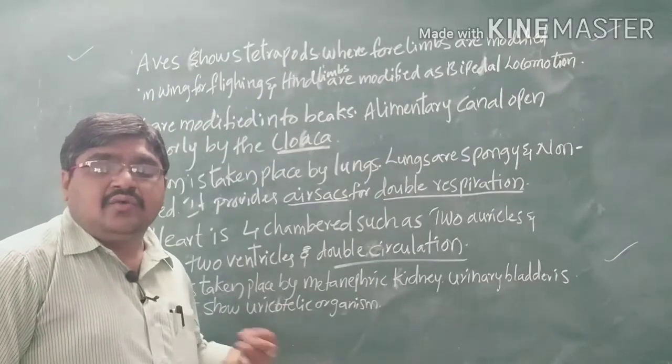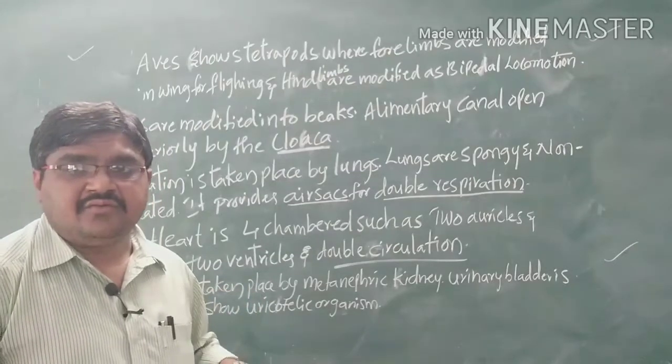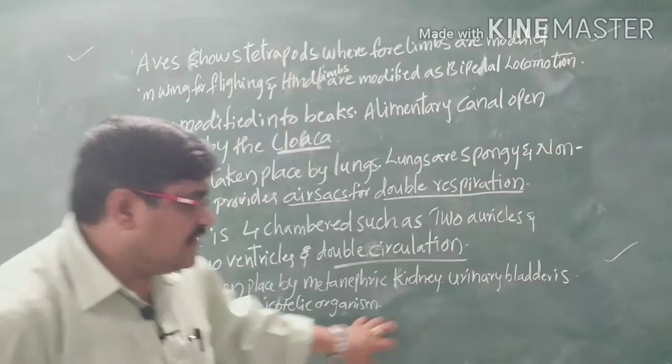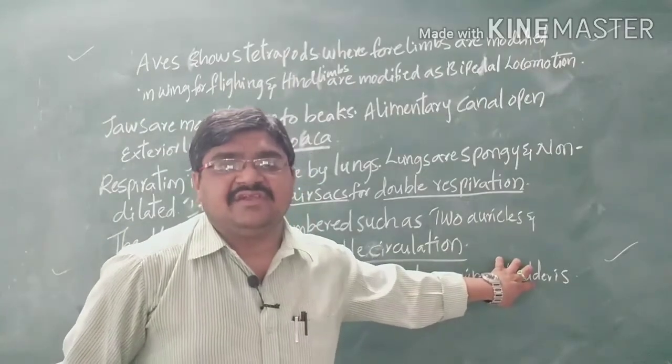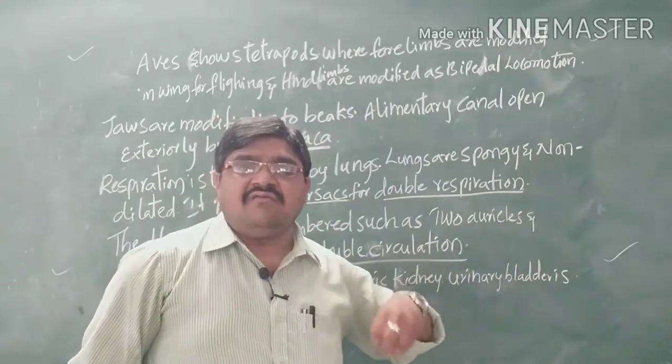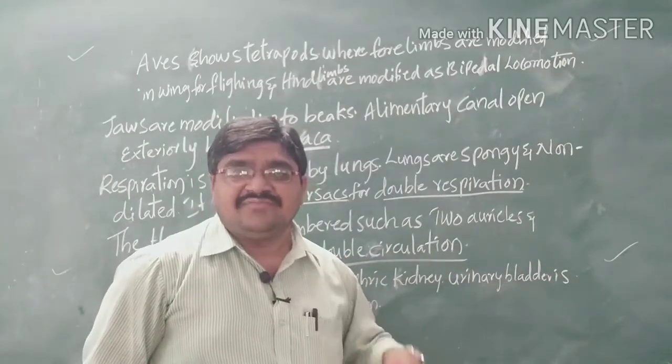So here, to reduce their body weight for the flight, the urinary bladder is not present. What is the urinary bladder? It is the partial storage of waste materials, and that is absent.